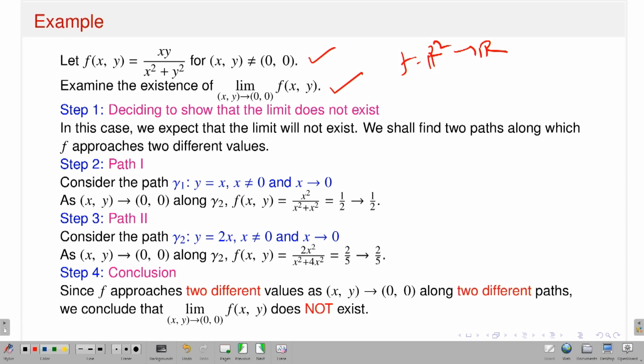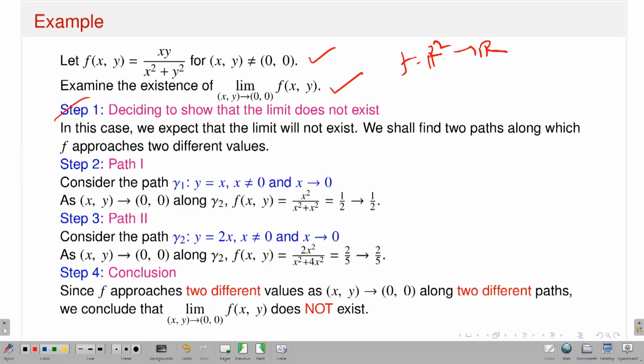One point you should notice is that this function is not defined at the origin, but still I can talk about the limit at the point (0, 0). As I said earlier, to talk about the limit of a function at some point, that point need not be in the domain. It could be a limit point, and (0, 0) here is a limit point of the domain set. Okay, so let's see how I can proceed.